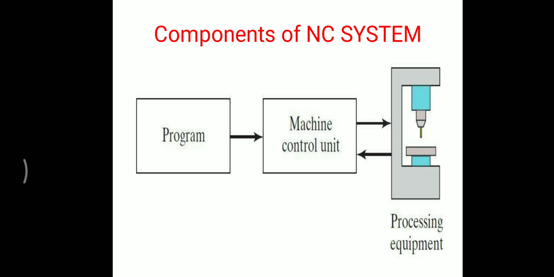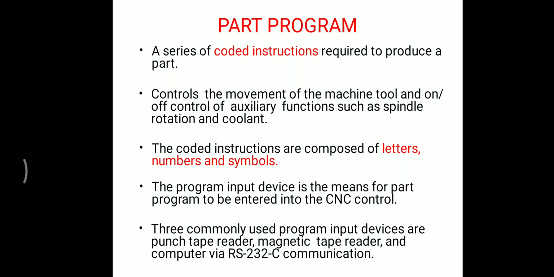In the machine tool there are three axes: the x-axis, y-axis and z-axis drives. These axis drives are driven by servo motors. There is also a feedback device, which is used to integrate the MCU with the machine tool. So the system in which the actions are controlled by direct instruction of numerical data at some point is known as the NC system.